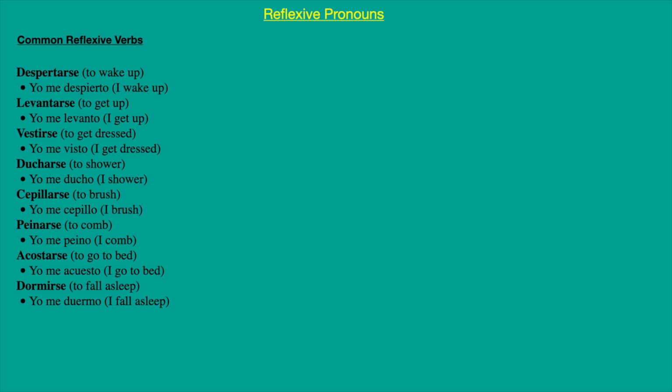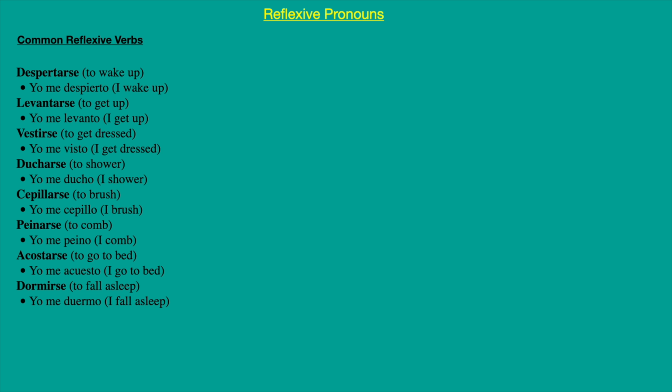Here we have some samples of multiple verbs. For example, despertarse, to wake up: yo me despierto. Levantarse, stand up or get up: yo me levanto. It's an action that you are doing to yourself. You stand up by yourself, right? You don't need anybody to help you do it.